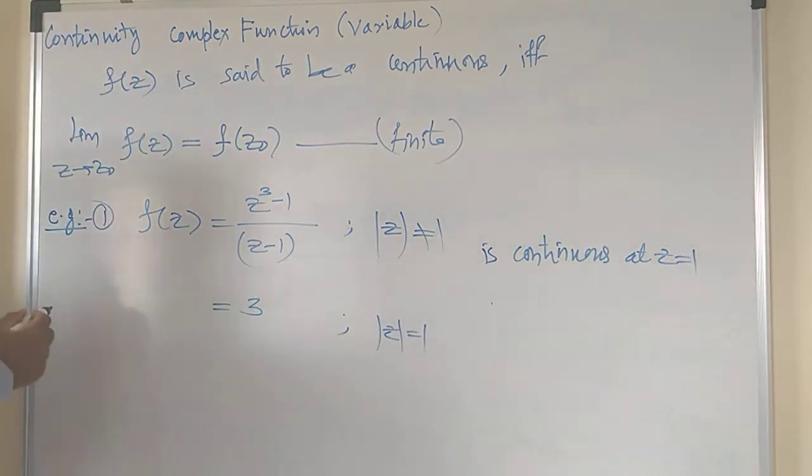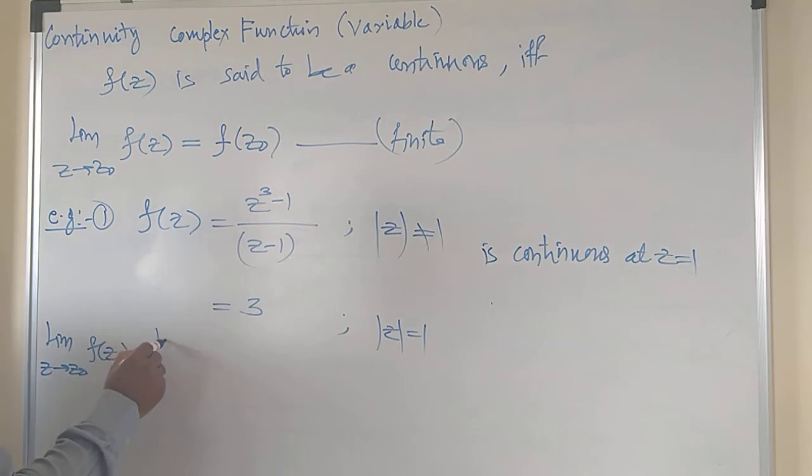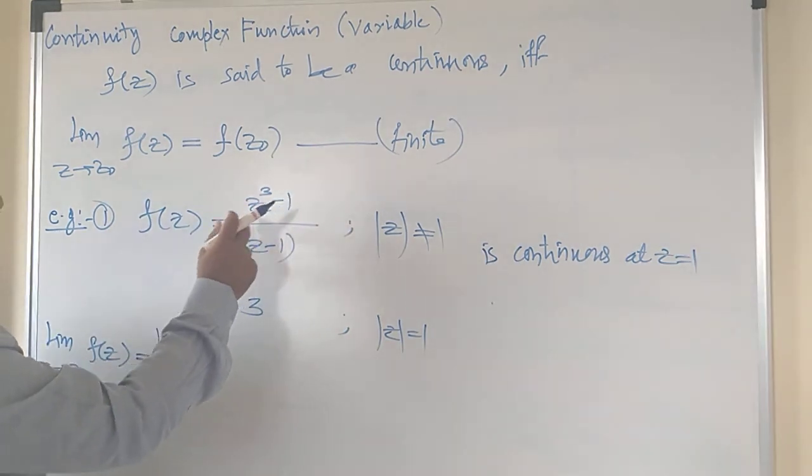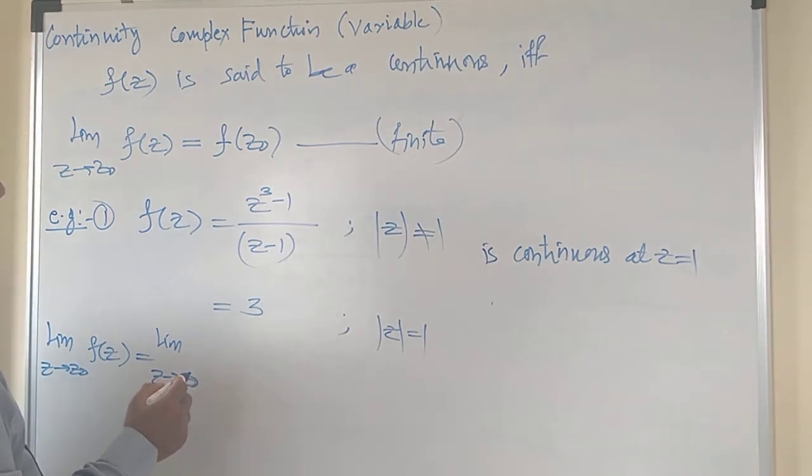Now if you put the value z equals 1 into the above equation, we have to check the limit. So limit z tends to z naught f of z is equal to limit z tends to z naught. Now what is your function? Your function is z cube minus 1.